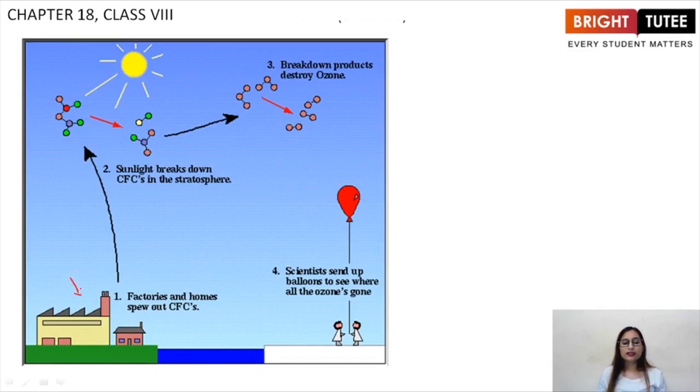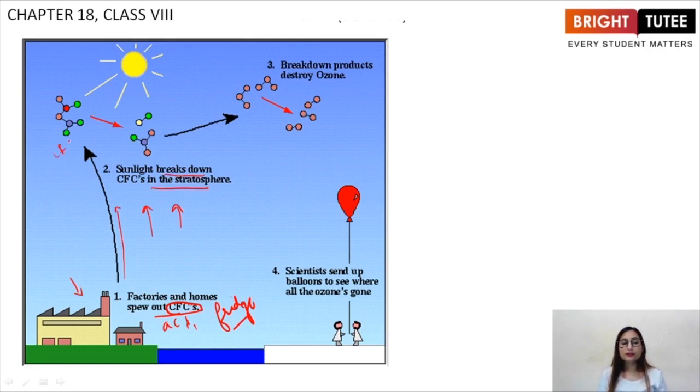Here are the factories that spew out CFCs. They release CFCs from ACs and fridges. All these are producing CFCs. They are released into the air, and sunlight breaks down CFCs in the stratosphere.